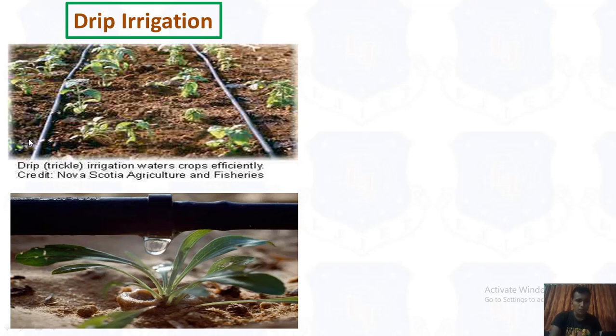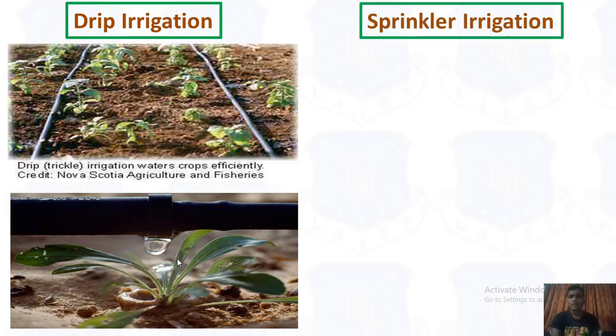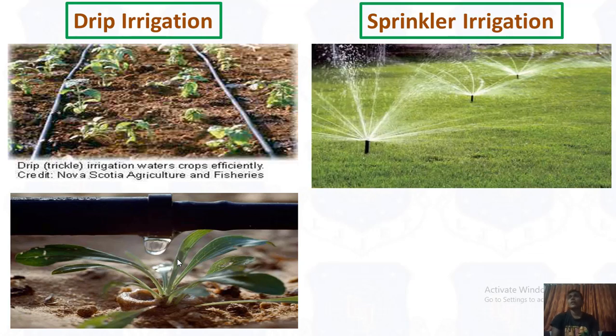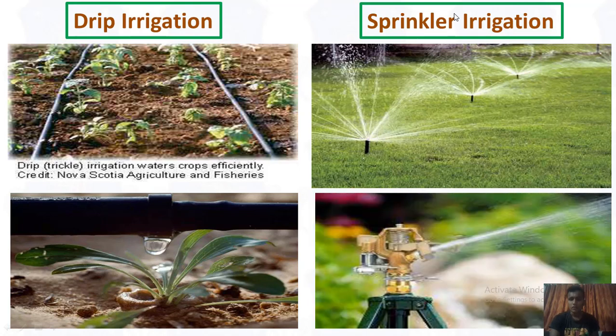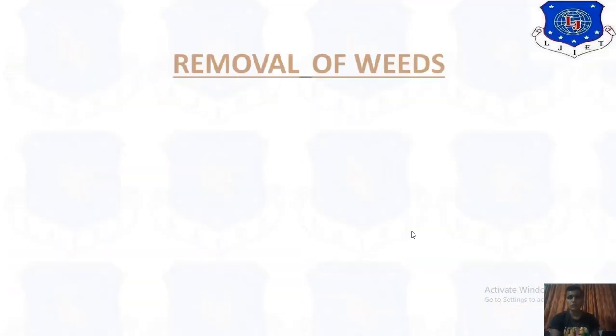You can see there is a drop of water that is given to the actual crop, so less water is wasted, because whatever water is given goes to our plant. Then the sprinkler irrigation system. In this sprinkler irrigation system, you can see there are fountains, okay, rotating fountains. So by using sprinklers we can also provide water. So that is the actual picture of a sprinkler. Okay, so those are the modern systems that we have to use.